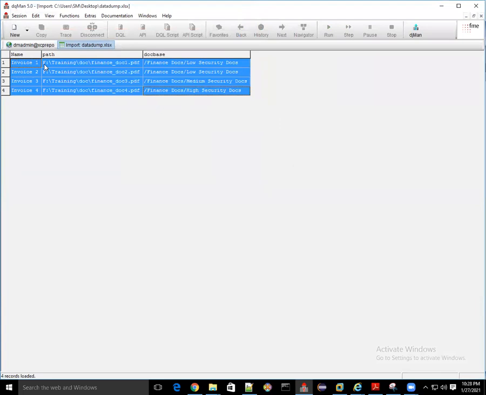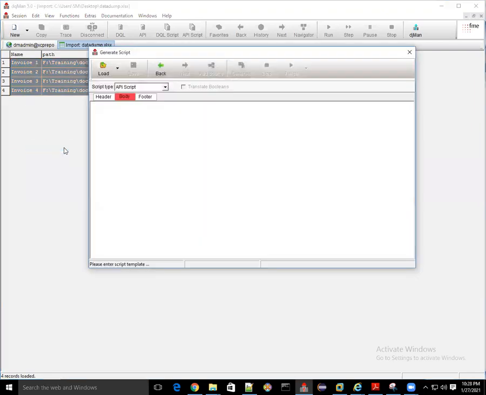And select all the data by clicking this corner, the topmost left top corner. Select all the data, right click. Here's the option Generate Script. After selecting the data, generate the script and copy that script.